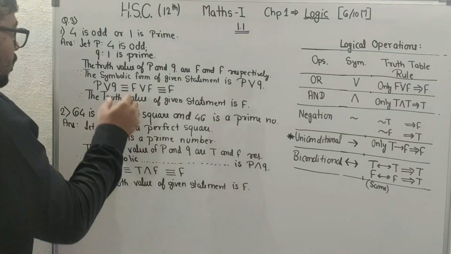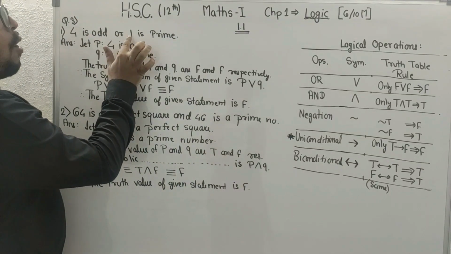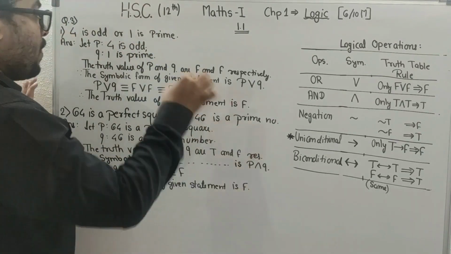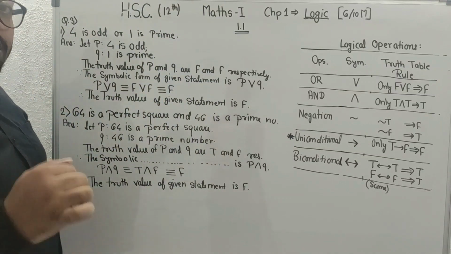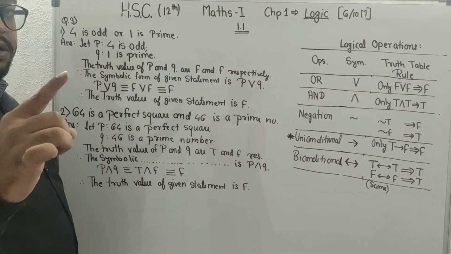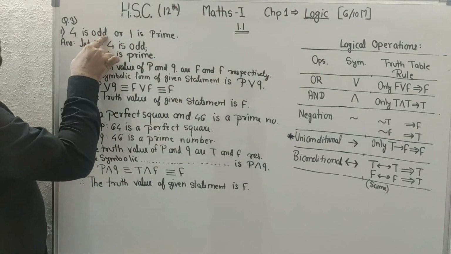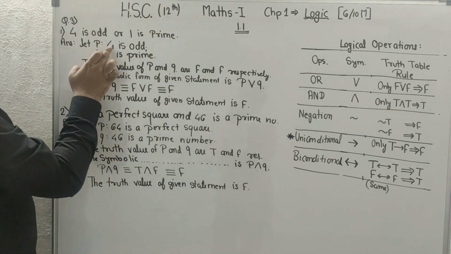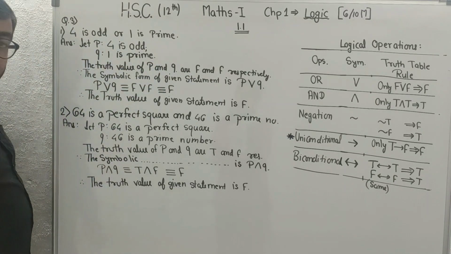First question is: 4 is odd or 1 is prime. You have to find the truth value of the entire statement, so you have to find the truth value of each part. Let P be the first statement and Q the second statement. 4 is odd will be P, 1 is prime will be Q.